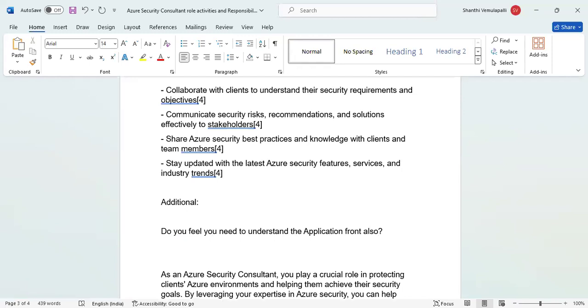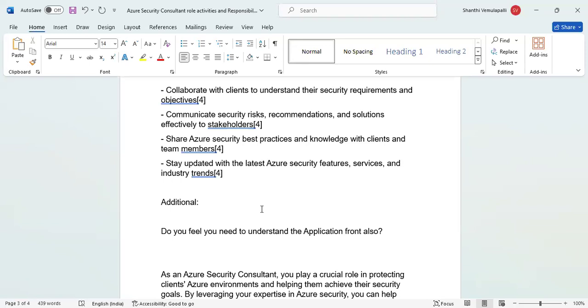One question from my side. Do you feel you need to understand the application front also? Sir, it really depends. Let us say an e-commerce site is there. E-commerce has got multiple modules. You know about shopping cart, order management, inventory management, item management. Okay, all those are related with the data maintenance, right?